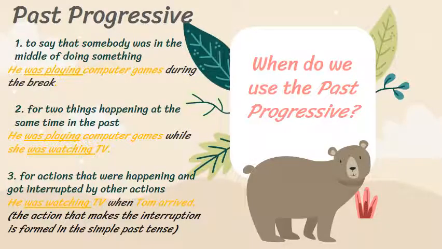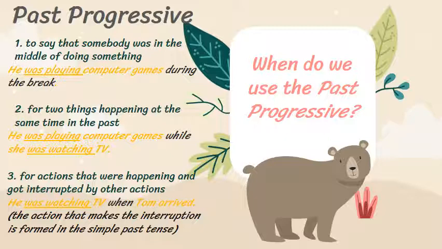So when do we use the past progressive? We use the past progressive first to say that somebody was in the middle of doing something. Somebody was in the middle of doing something. He was playing computer games during the break. So you see, during the break, the whole break, the interval of time, this period, he was playing computer games.